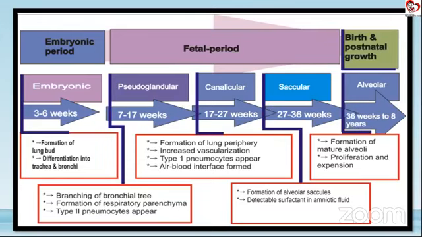As I already said, type 2 pneumocytes are concerned with the formation of surfactant in our baby, and type 1 pneumocytes are responsible for the structural and metabolic changes which occur in the lung tissue. This starts around the 17th week of gestation and is roughly completed by the 27th week. Also the vascularization occurs during this stage.